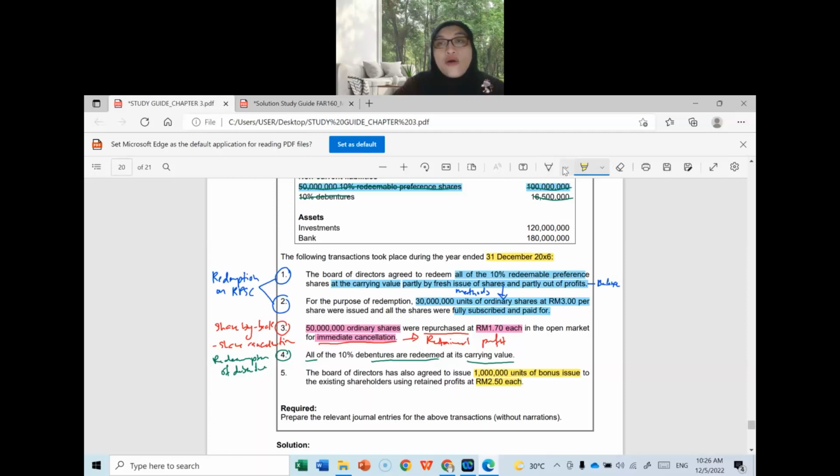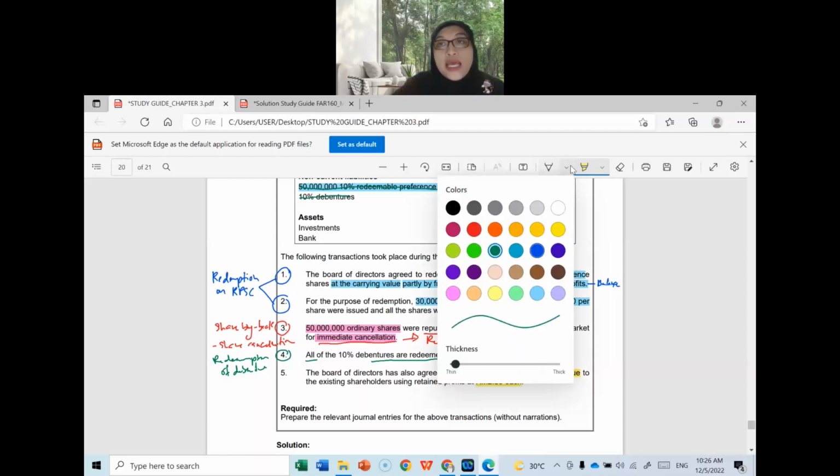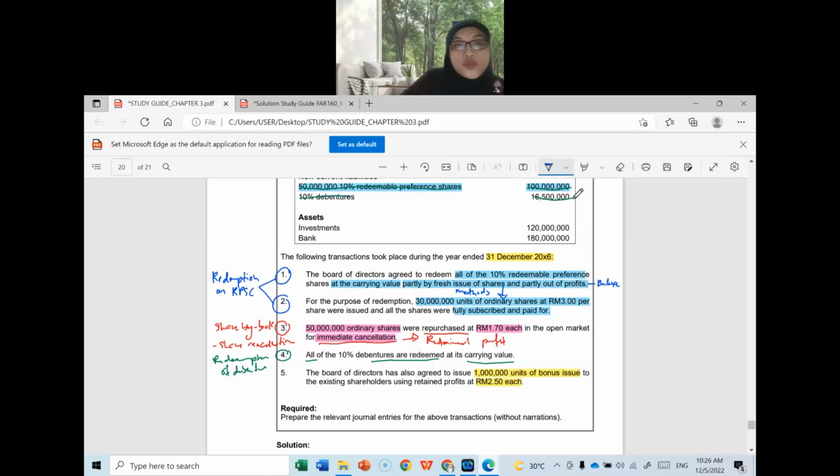Therefore, class, overall, we will have 1, 2, 3, 4 transactions to be recorded. We have redemption of redeemable preference shares, followed by share buyback cancellation method, redemption of debenture, and number 4, transaction on bonus issue.